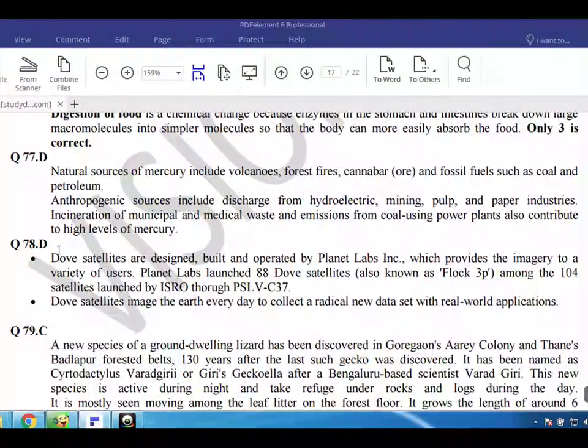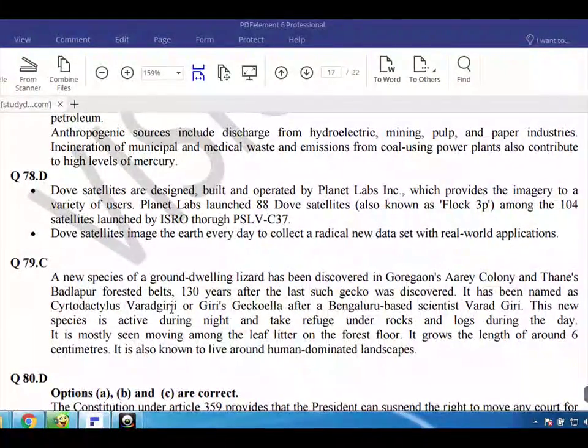Q77. D. Natural sources of mercury include volcanoes, forest fires, cinnabar and fossil fuels such as coal and petroleum. Anthropogenic sources include discharge from hydroelectric, mining, pulp, and paper industries. The incineration of municipal and medical waste and emissions from coal-using power plants also contribute to high levels of mercury.